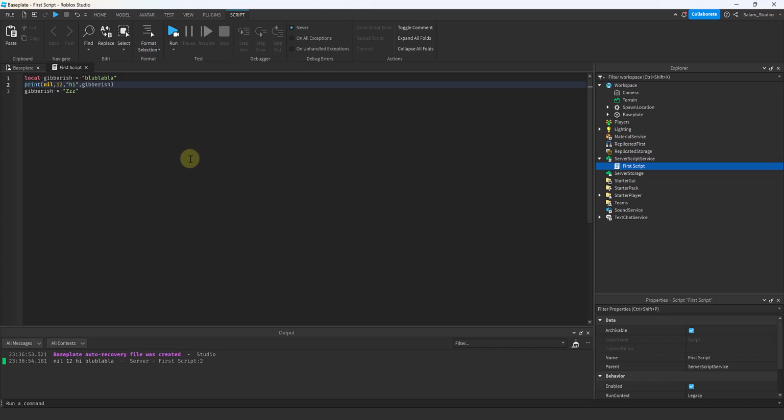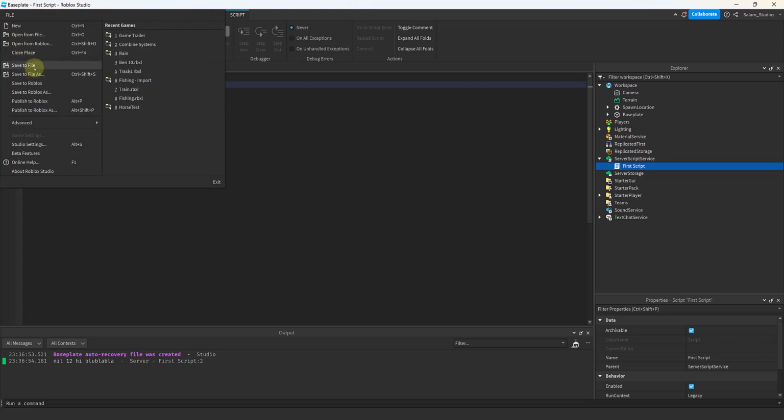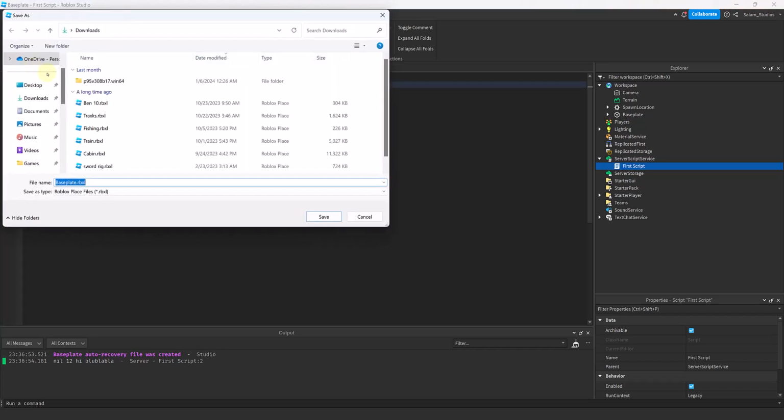If you want to continue, be sure to watch the next video. If you want to stop here, just save your progress by pressing File, Save to File, and then name it whatever you want. I'm gonna name it Scripting Tutorial number 1, 2024, and then you can place it wherever you want. I'm going to place it in the downloads. Then you press save.